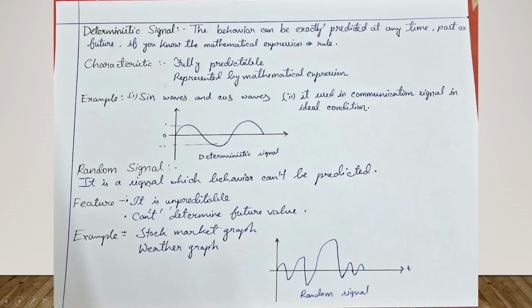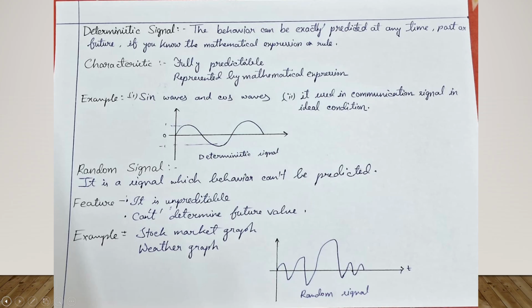Deterministic signal. The behavior can be exactly predicted at any time, past or future. If you know the mathematical expression or rule, it is wholly predictable, represented by a mathematical expression. In this graph, the next expansion can be predicted by the mathematical form.